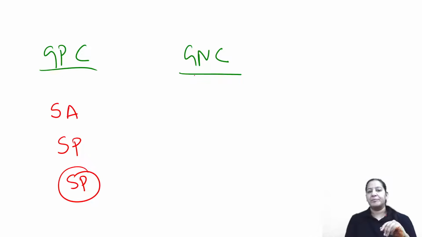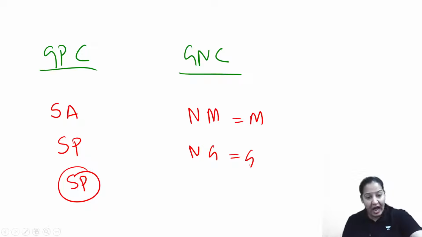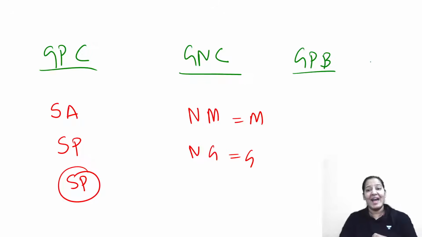In gram-negative cocci, I taught you two bacteria: Neisseria meningitidis, that is meningococcus, and Neisseria gonorrhoeae, that is gonococcus. Now, I am starting gram-positive bacilli. And in the end, I will move on to gram-negative bacilli. That is the biggest category.